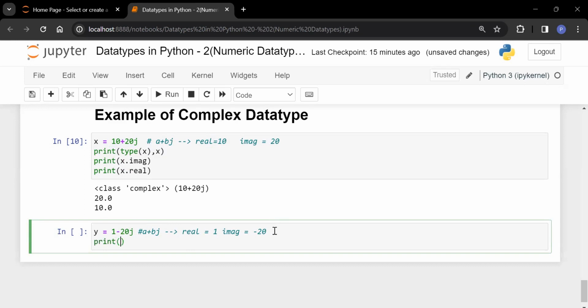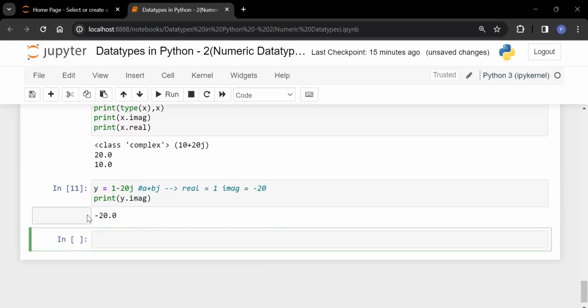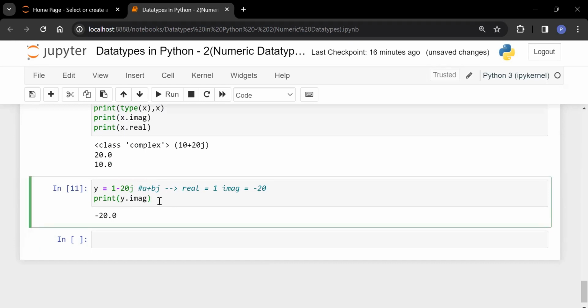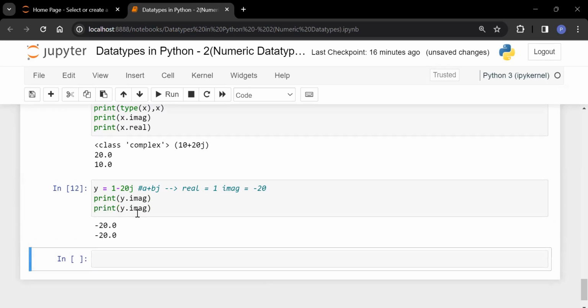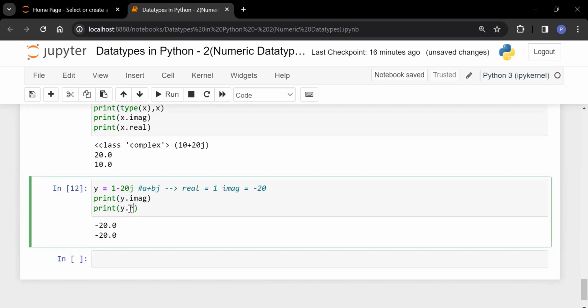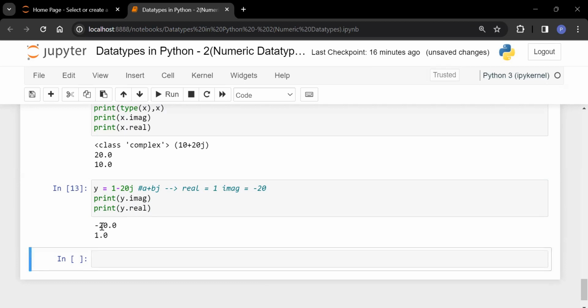If I am going to check it, y dot imaginary part. What is my imaginary part? See, minus 20.0, because it will always return your answer in the form of a floating point number. Same as it is for real part. y dot imag, see, minus 20. For real part we are having real. See, 1.0. This is the thing. Okay, this is your complex type.